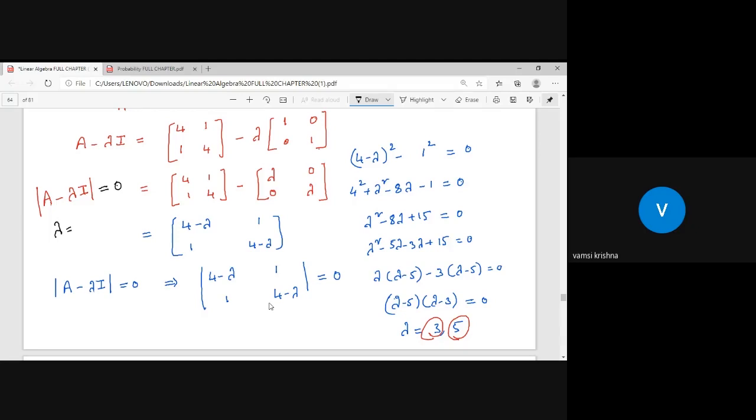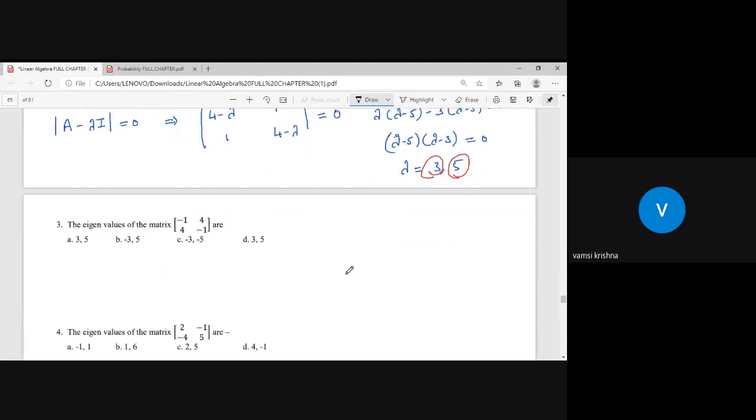But instead of all these things, I can tell you the shortcut method to find eigenvalues. When you want to find eigenvalues for any matrix, you should take just this equation.